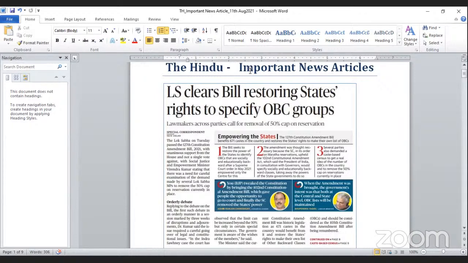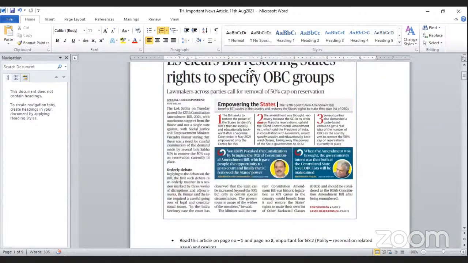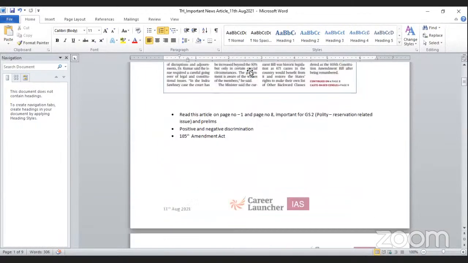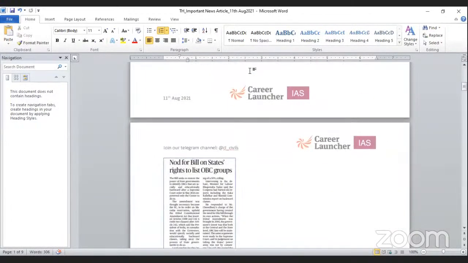And the Supreme Court gave a decision, or as per the Justice of the Supreme Court, that came in the month of May 2021. So these political parties want some changes so that this cap of 50% on reservation shall be removed. So this article is about that, and the extension of this article you can find on page number 8. The heading of that article is: Not for bill on states' rights to list OBC group.